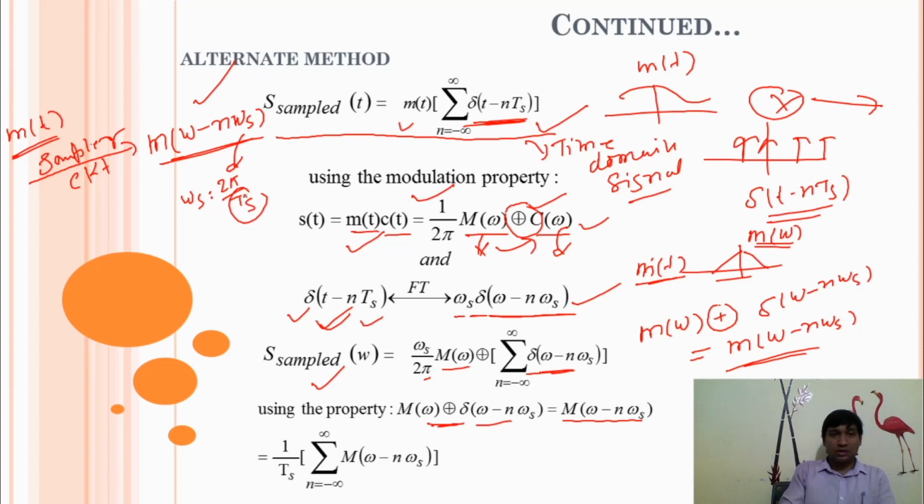Alternatively we can use this formula. After sampling, your message signal will be like this: M of omega minus n omega s.